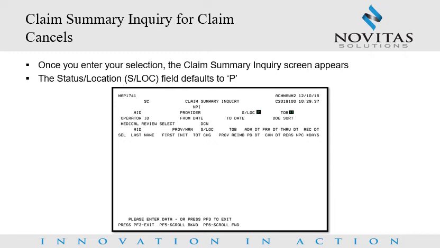You can narrow the list of claims by keying one or all of the following: Medicare Identifier MID number, provider number, if different, type of bill, from and to date. Use the F5 and F6 keys to scroll through the list of claims until you find the one you would like to cancel. To select a claim, use your Tab key until you are under the SEL field, key S, and press Enter. You will now be able to access the claim and cancel it.